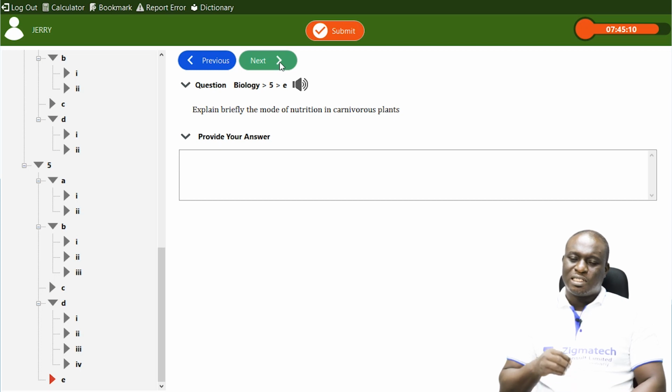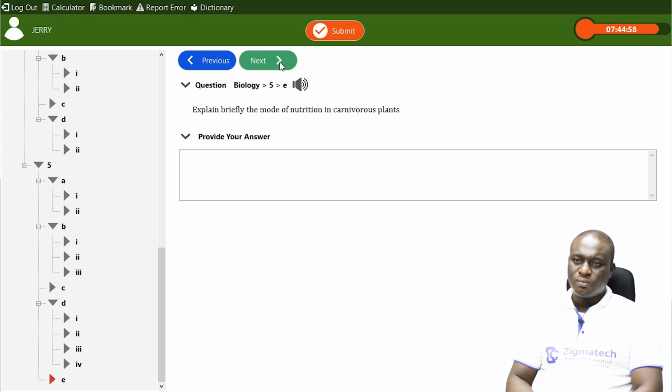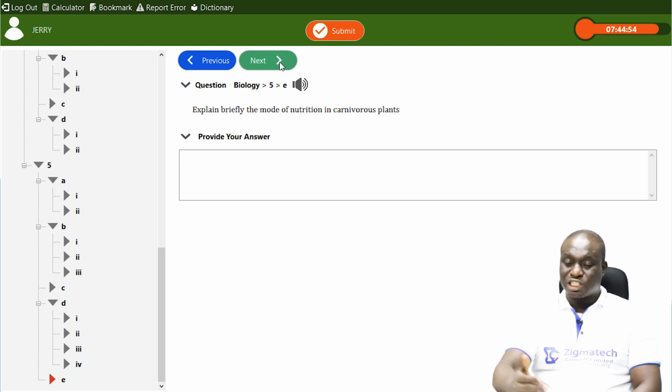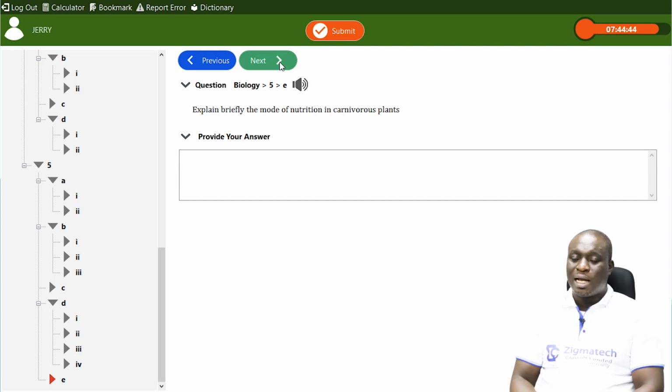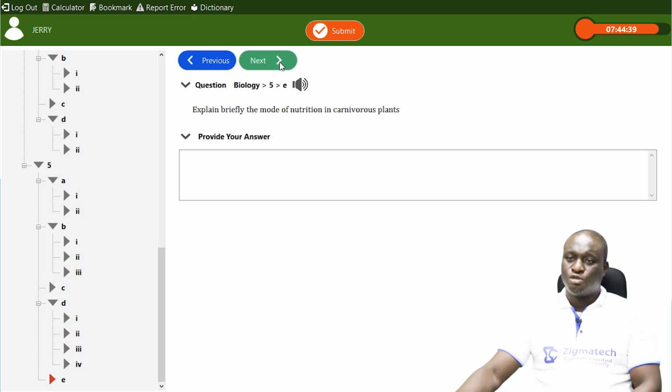Once it is inside, the enzymes digest the food substances extracellularly. Digestion has to do with breaking it into simple absorbable forms. Once it is done, they start absorbing the nutrients from these insects or small animals. So that is how they carry out their mode of nutrition.